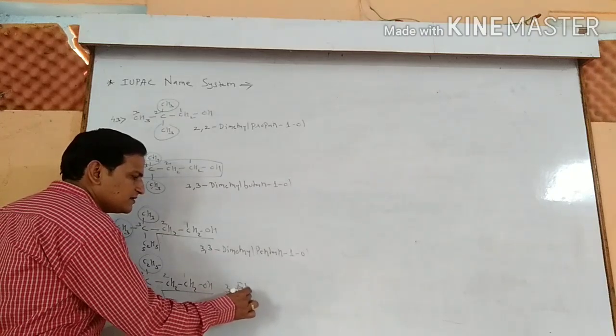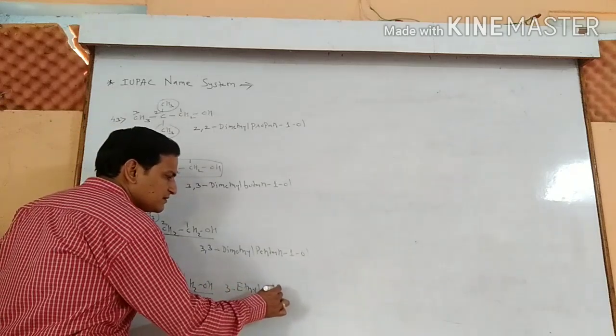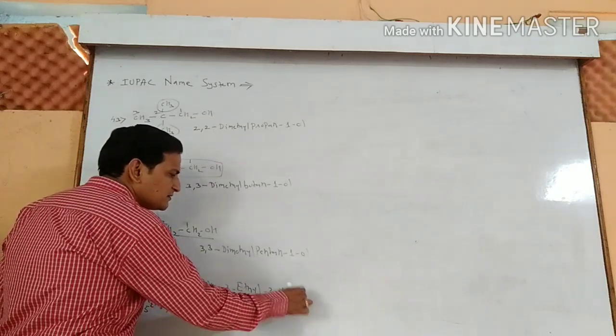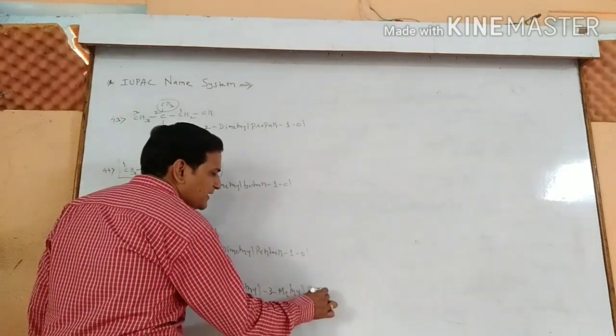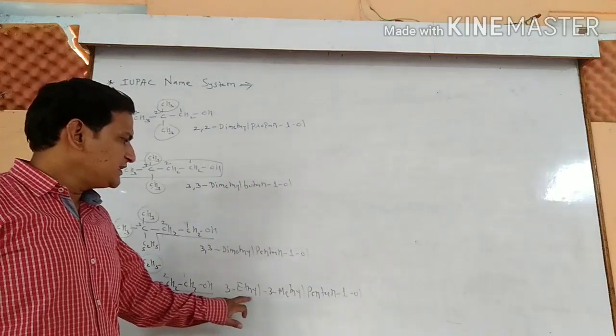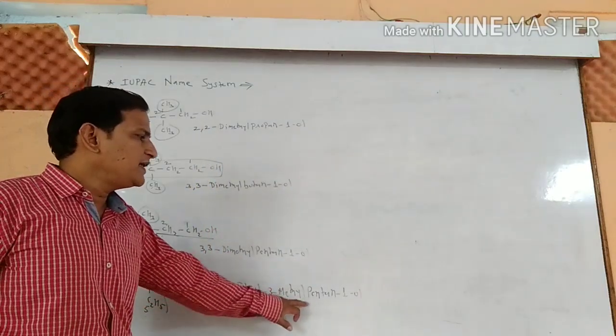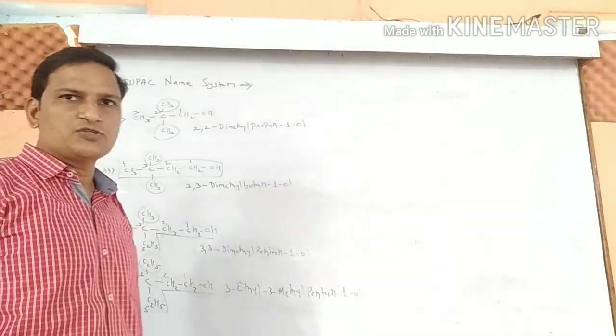3-ethyl, 3-methyl pentan for 5 carbon atoms. Pentan 1-OL. 3-ethyl, 3-methyl, pentan, 1-OL. So today we shall stop here.